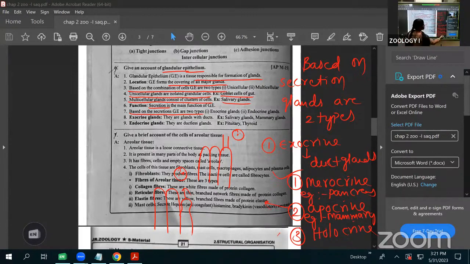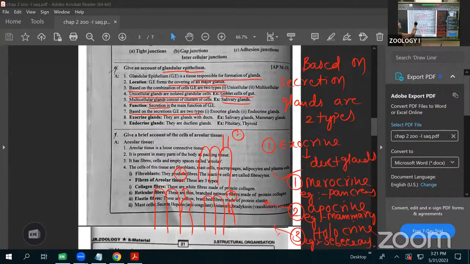Next, the last one is called holocrine glands. In the holocrine glands, observe here, the three cells I am taking, the last cell totally disappears, which means along with the secretion, the total cell will be damaged. That we call a holocrine gland. Example is the sebaceous glands. Sebaceous glands are the example.